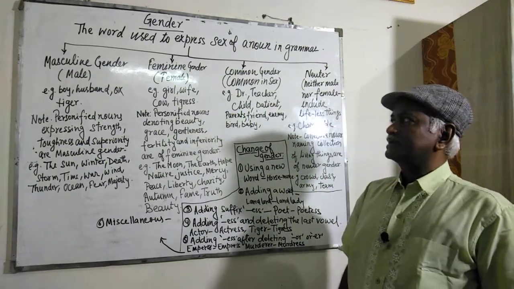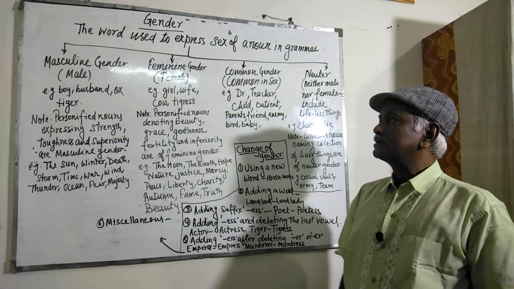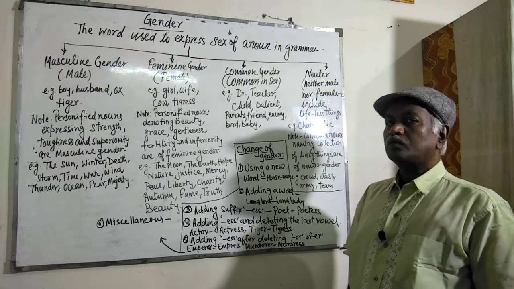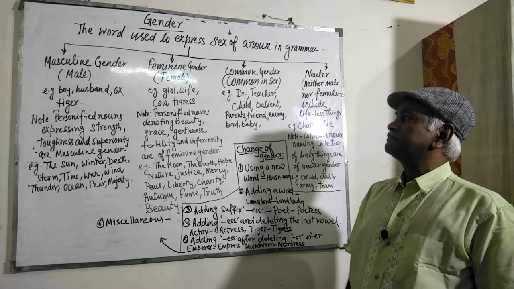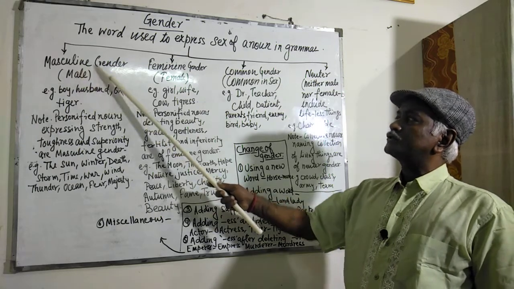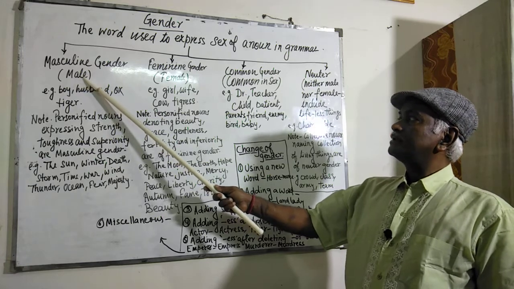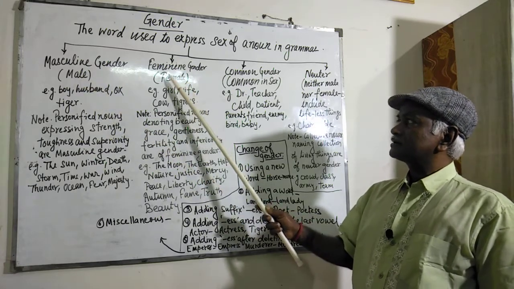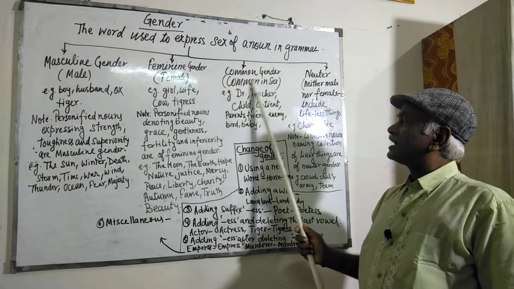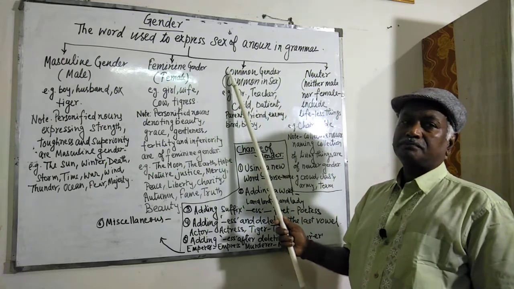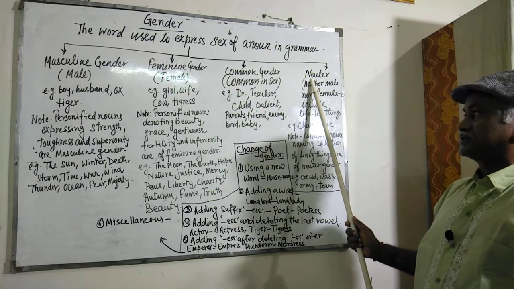According to old grammarians, there are three types of gender, but the modern grammarians tried to introduce one more gender. According to them, the first one is masculine gender, that is male, feminine gender, that is female, common gender, which has been introduced by the modern grammarians, and the last one is neuter gender.